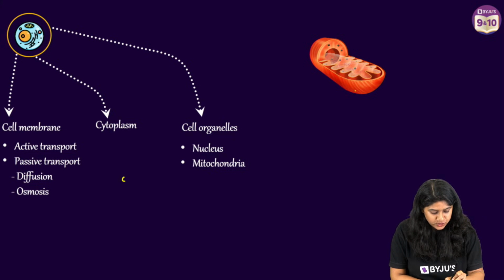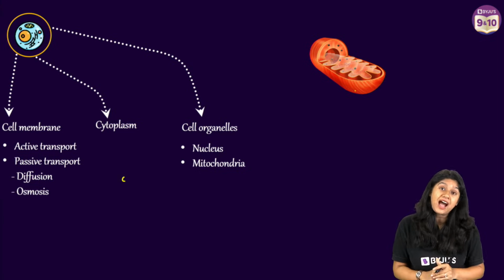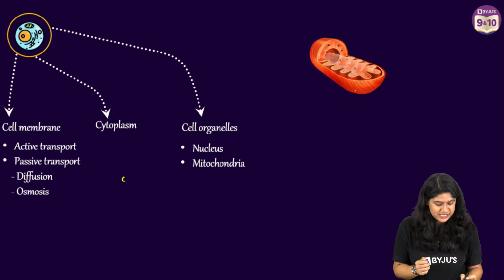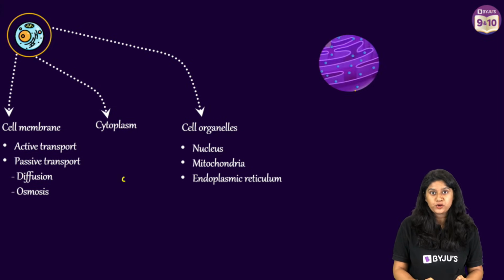Mitochondria has two layers right over here. They have inner membrane and outer membrane. They have their own DNA and, of course, their ribosomes. That doesn't mean that they can produce their own proteins. Further, let's talk about a very important organelle which is very close to the nucleus, that is the ER.